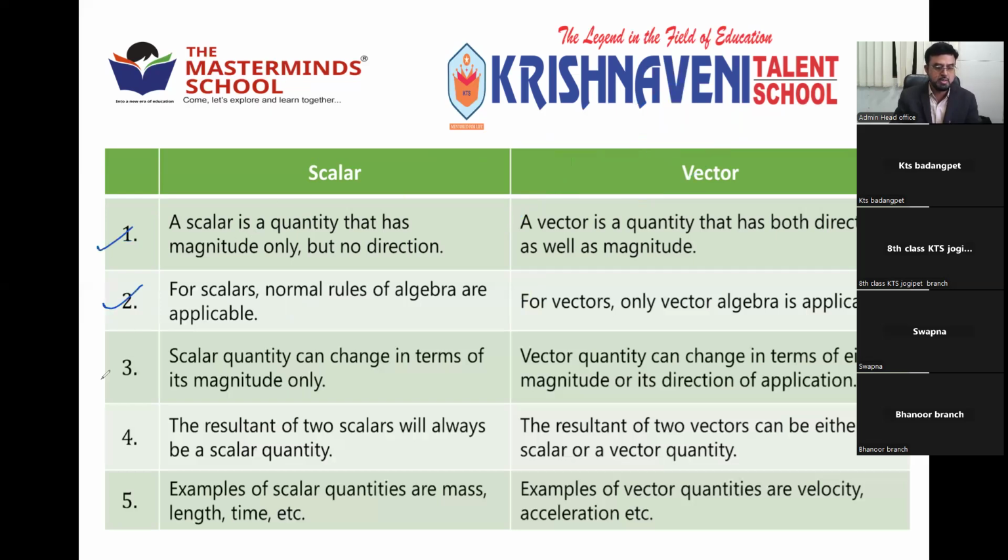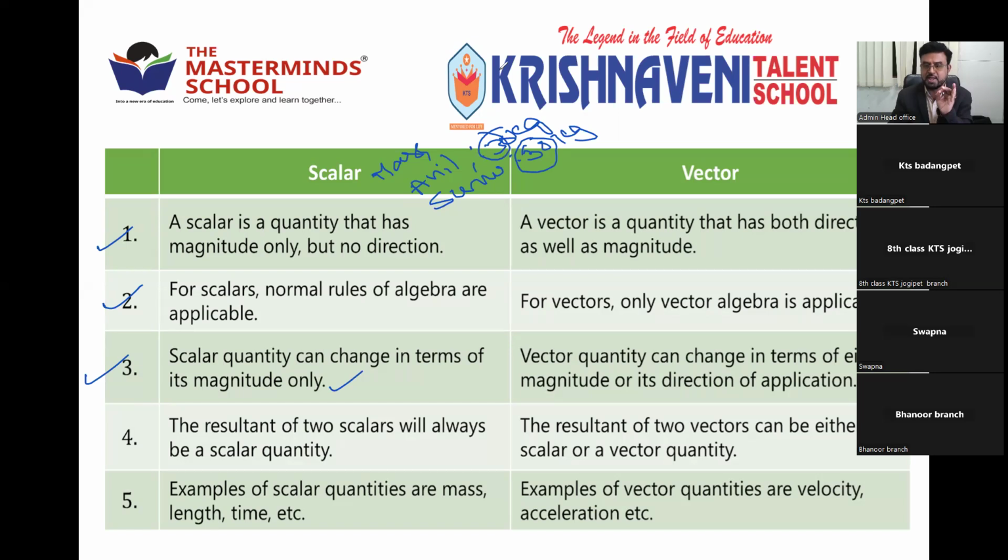Scalar quantity can change in terms of magnitude only. For example, you can say mass of Anil is 30 kg, whereas Sunil is 50 kg. As the number is changing here, that is magnitude is changing, the scalar quantity is changing.